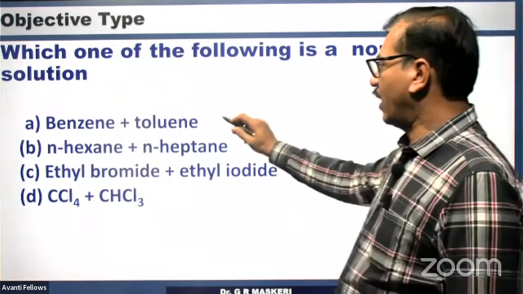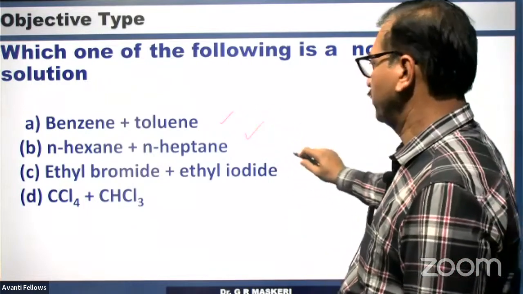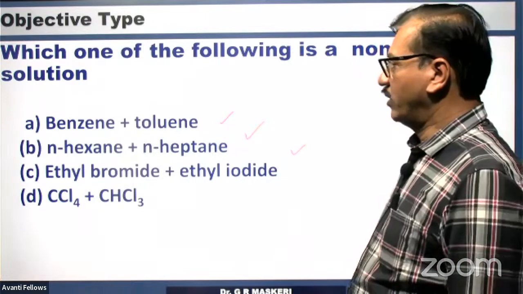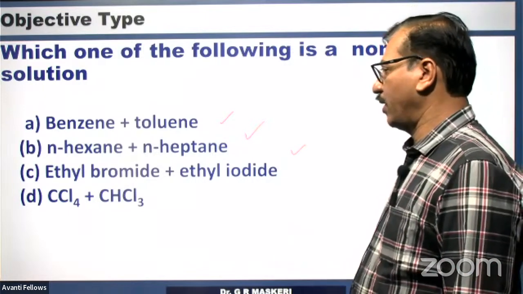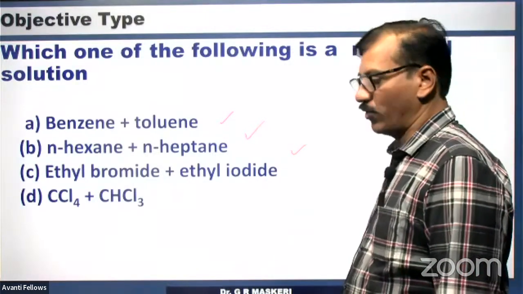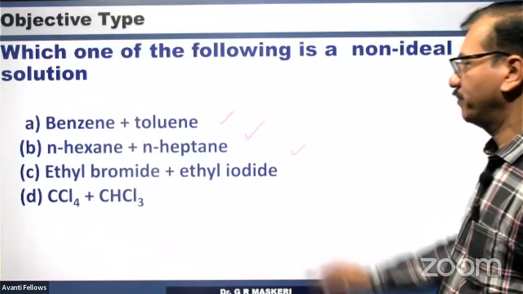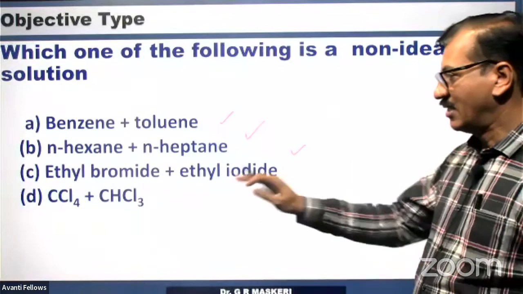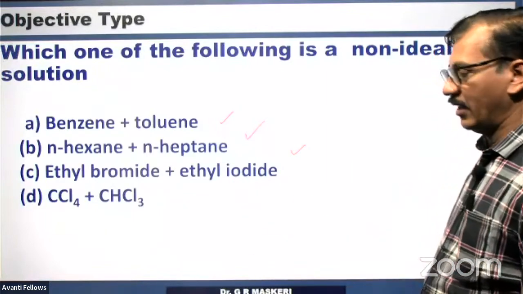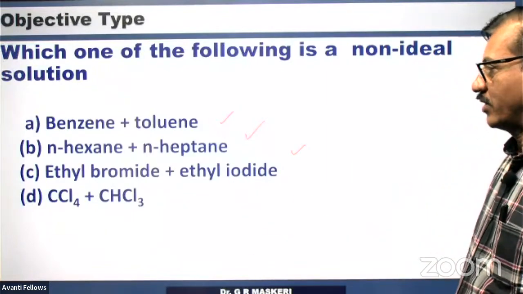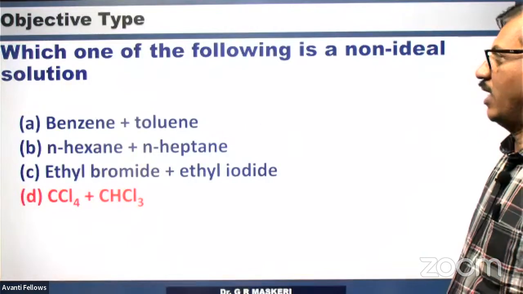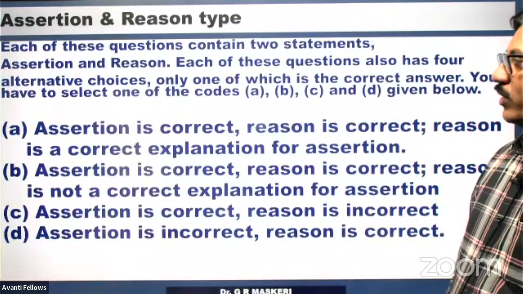Remember, these first three are ideal solutions: benzene and toluene, n-hexane and n-heptane, ethyl bromide and ethyl iodide, also bromobenzene and chlorobenzene. All these are ideal solutions. CCl4 and CHCl3 are not ideal solutions. So this is the answer.